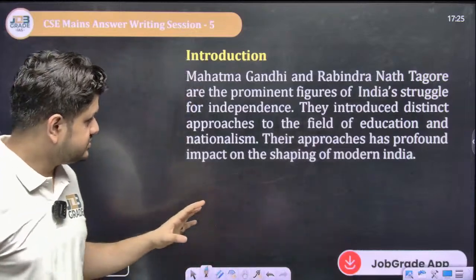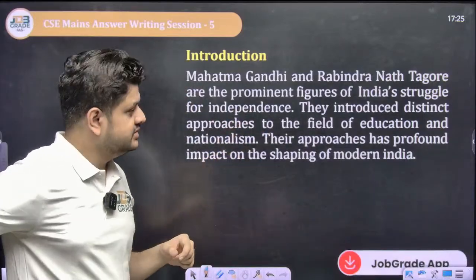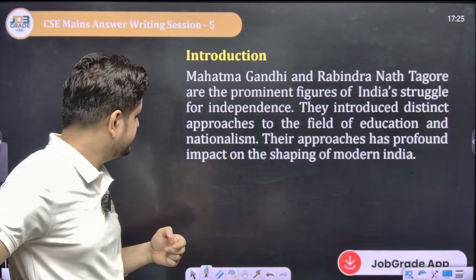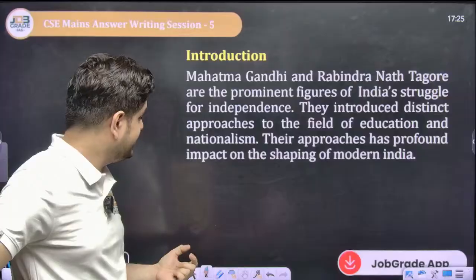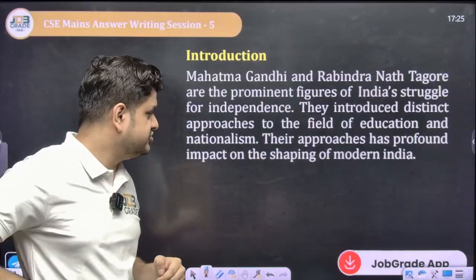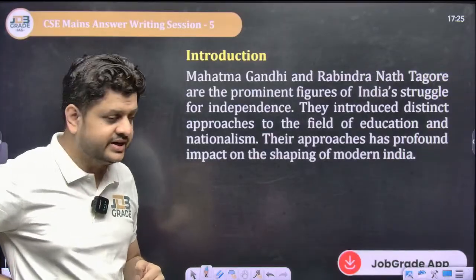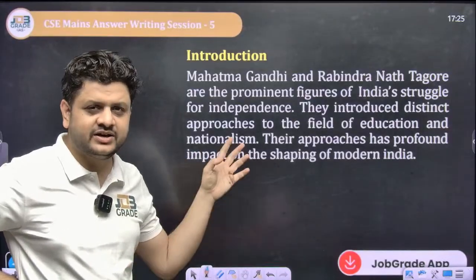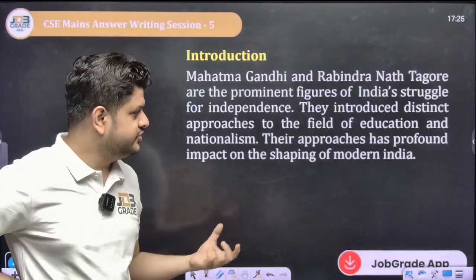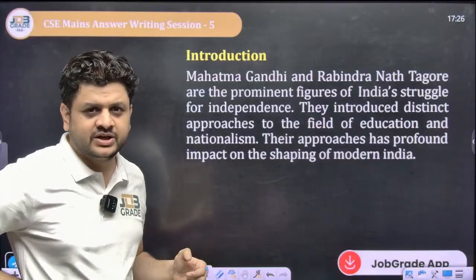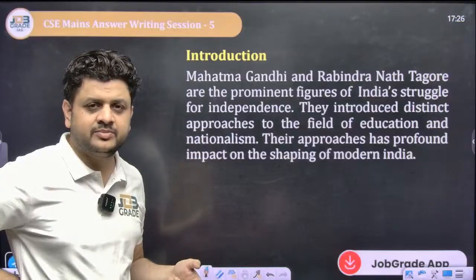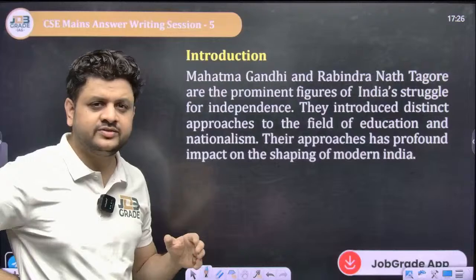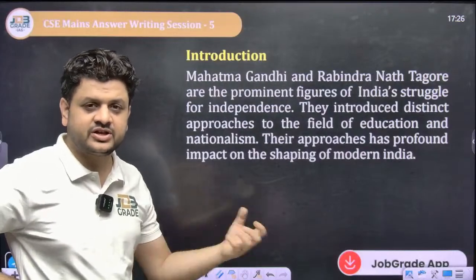Now, let us come to the introductory portion. They introduced distinct approaches to the field of education and nationalism. Their approaches had a profound impact on the shaping of modern India. Whenever you see the impact of Mahatma Gandhi, one idea that comes to your mind is non-violence, and another is the spinning wheel, his charkha.